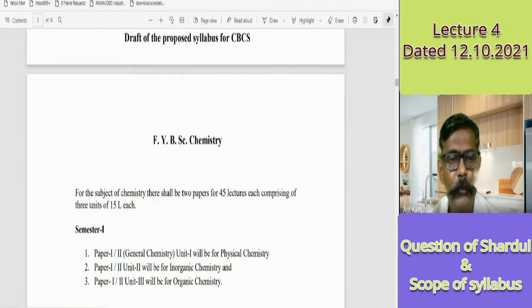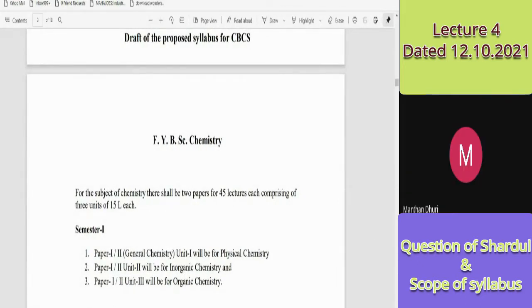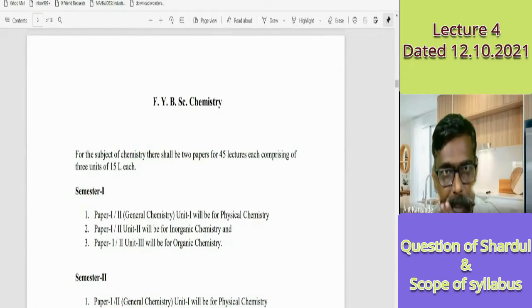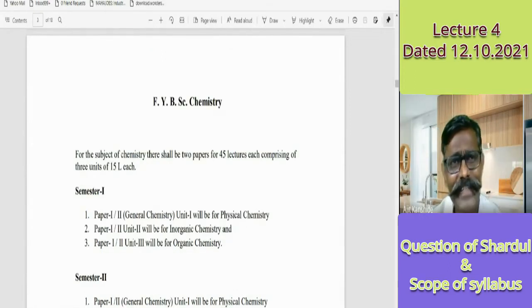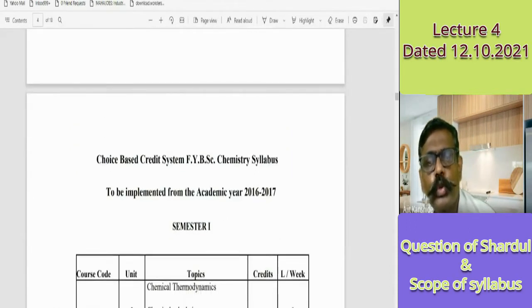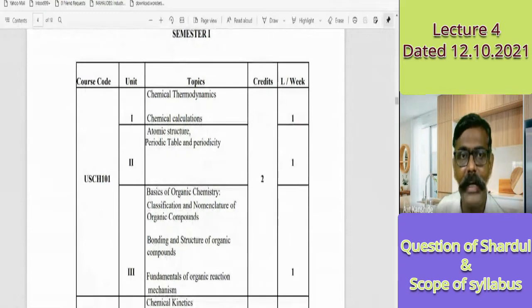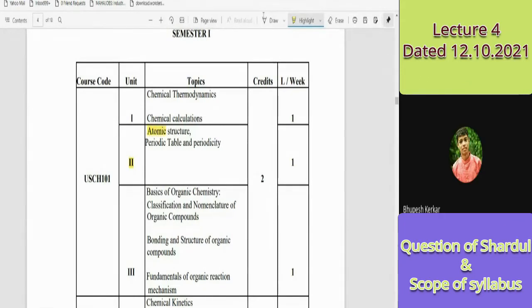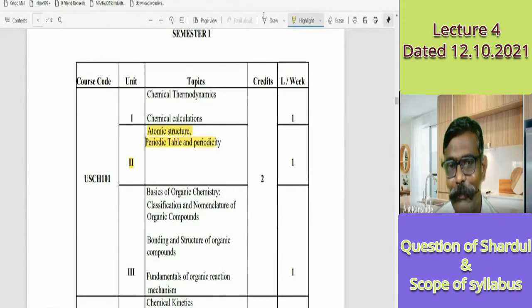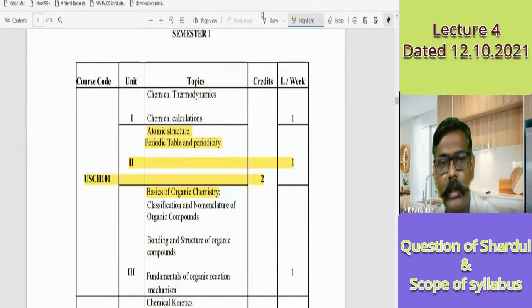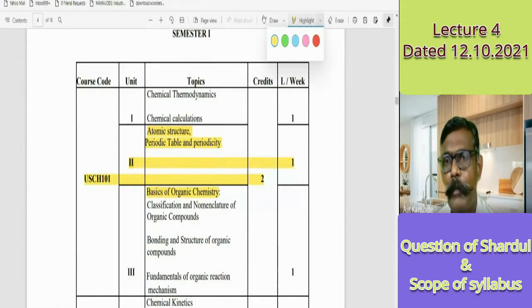Yes, sir. This is your FYBSc chemistry syllabus. I will upload this file in the Google Classroom immediately after the lecture, so that you can save it at your place and go through it whenever you want. Let me go through the semester 1 syllabus and the part that I will deal with. See, unit number 2 is mine: atomic structure, periodic table and periodicity. I highlighted only this with the other pen.